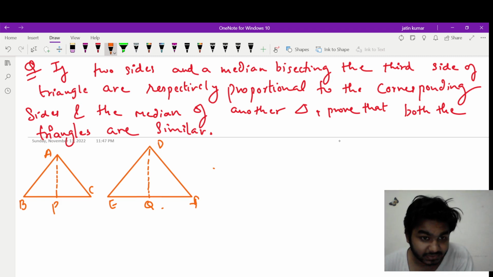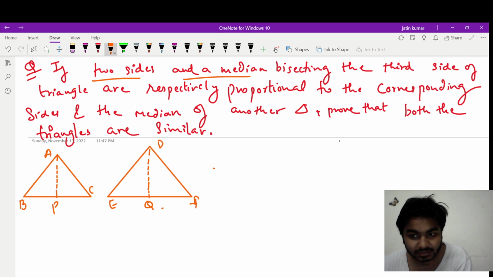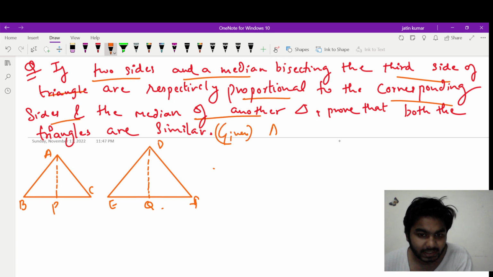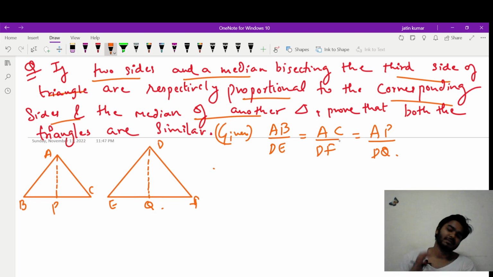And now read the statement. If two sides and a median bisecting the third side of a triangle are respectively proportional to the corresponding sides and the median of the other triangle, what does it mean? The given condition is AB upon DE is equal to AC upon DF is equal to AP upon DQ. This is what is given to us, okay.